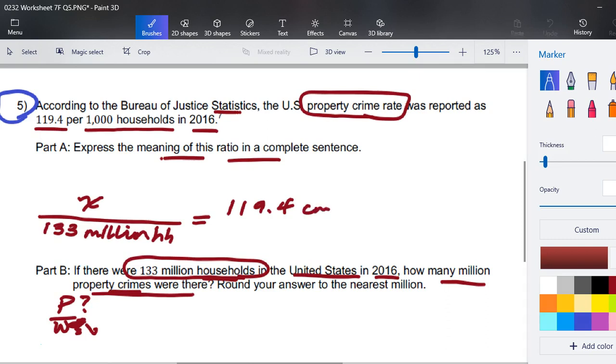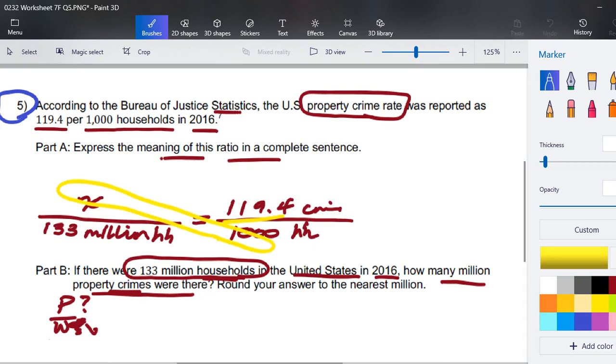These are the crimes out of every 1,000 households. Well, we're going to work this one the same way we did the last one. We're going to do some cross multiplication, and we're going to get that x times 1,000 is the same as 119 and 4/10 times 133 million. Just don't forget we've got this million over here.